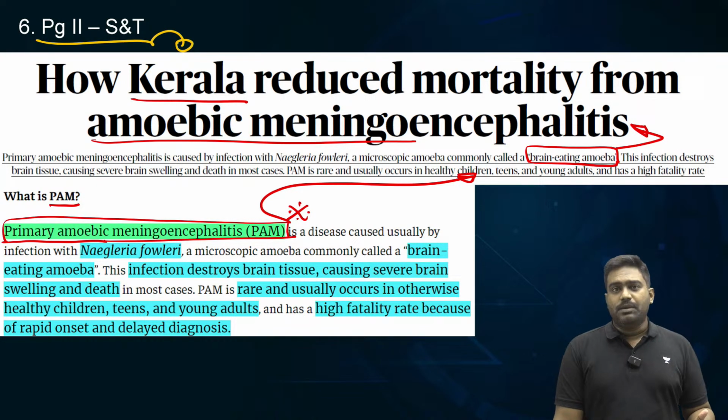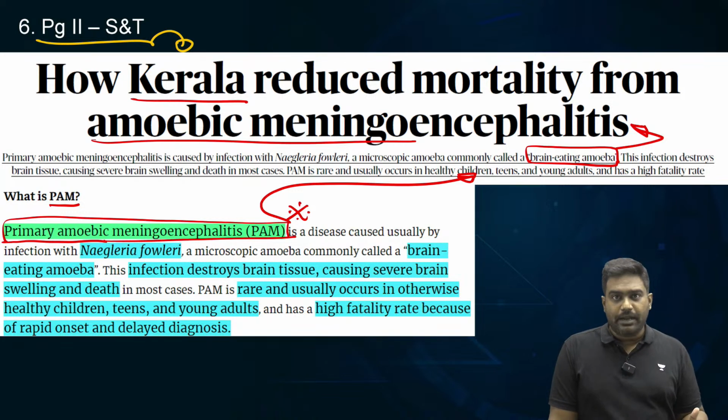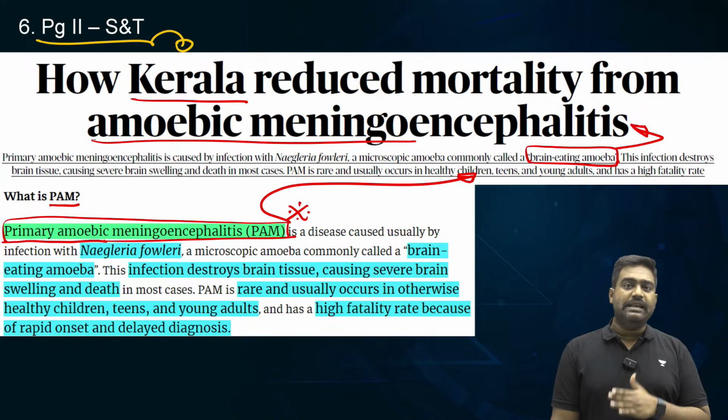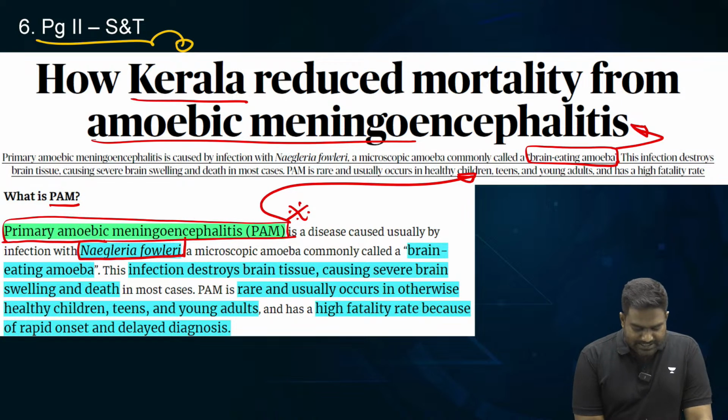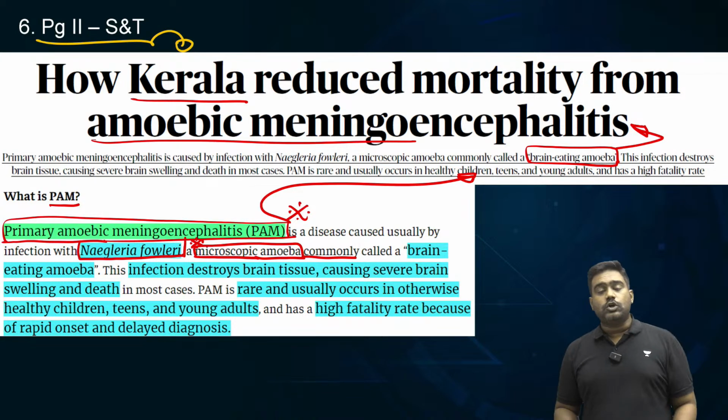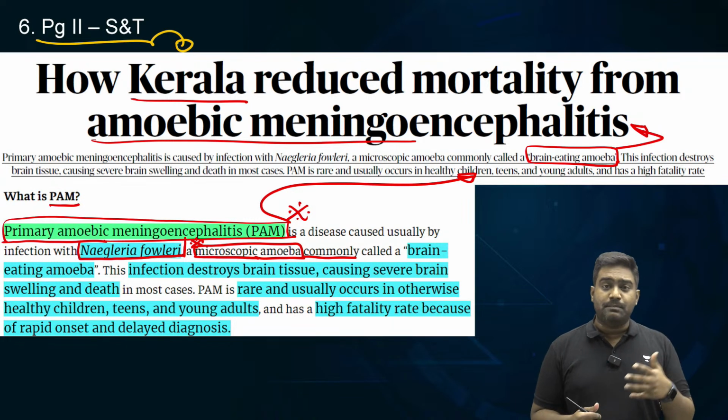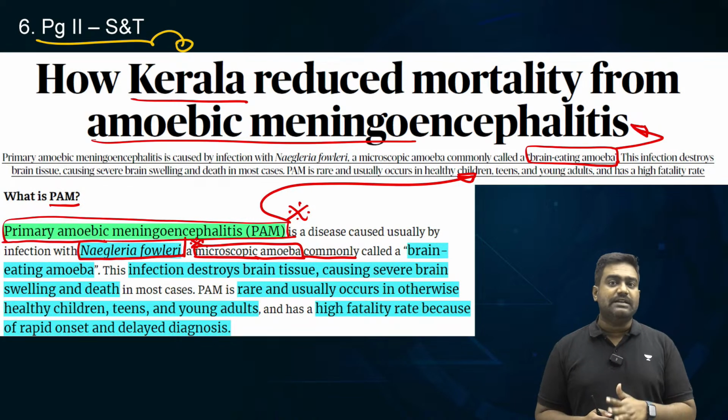Now, many such outbreaks were reported. It's a very deadly condition with a high mortality rate. It's called brain-eating amoeba because once infected, it essentially eats away the brain tissue, destroys the brain tissue, leading to encephalitis and eventual death of the affected person. Now, how does one get infected with the amoeba which causes this disease? Naegleria fowleri. This is the microscopic pathogen, the amoeba which causes this condition, where the brain tissue is damaged, leading to encephalitis and eventual death.